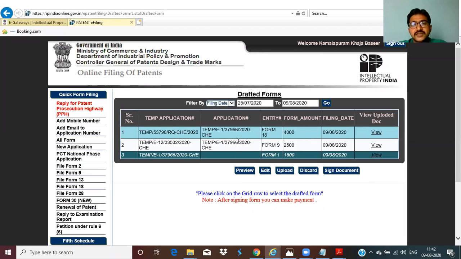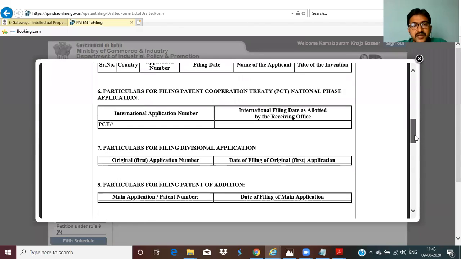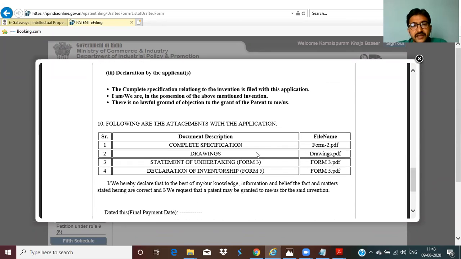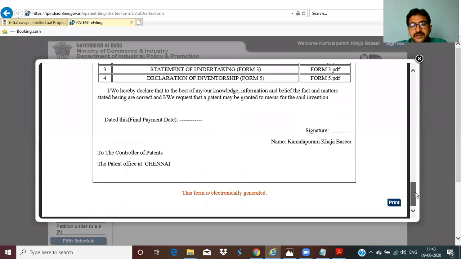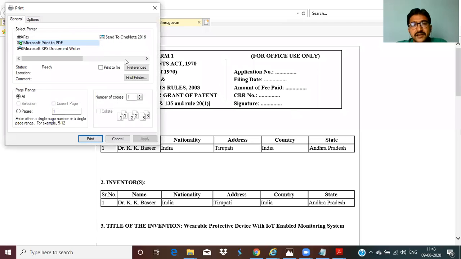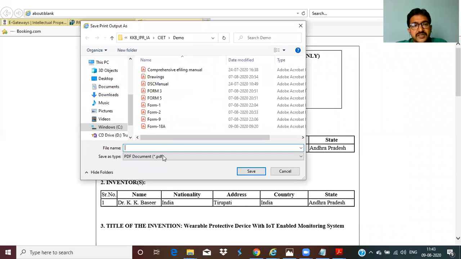To upload that, open in Chrome, or else see here itself. Click on this, select the particular record, click on preview. In the preview, this is the total details for the applicants, which type of Indian patent or international patent you are applying for. What are the forms you have uploaded? Complete specification, drawings, Form 3, Form 5. Right. So convert this as a PDF. If you click on print and you don't have a printer, it shows Microsoft Print to PDF. Just click on print. It asks you to save in PDF format.